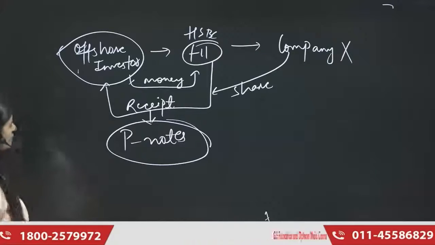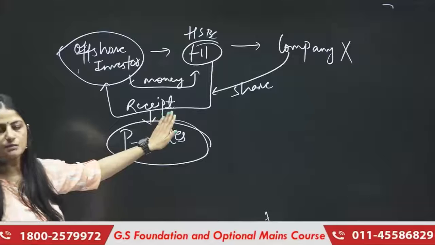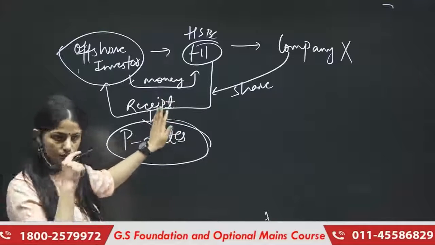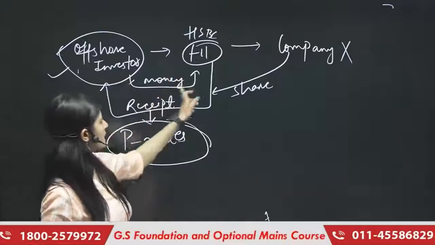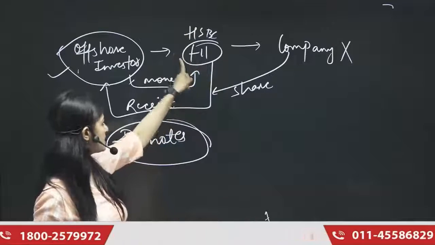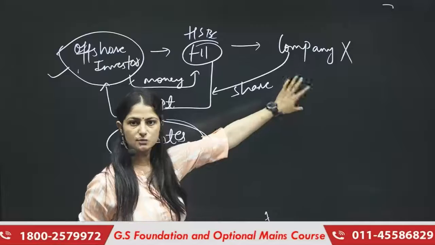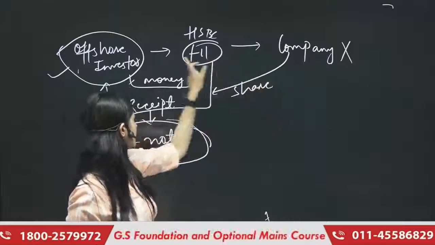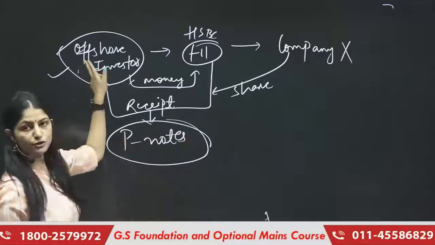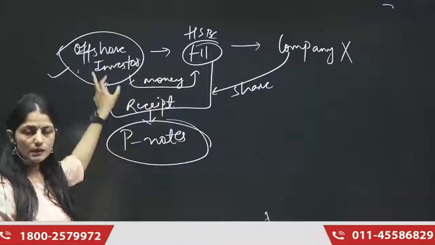I hope this is clear to you. You can also make the same diagram for an easy illustration. Let me repeat this. The offshore investor will give money to the FII. That FII will buy the shares of company X. As many shares as this foreign investor wants to take, it will buy those many shares and will give a receipt to the offshore investor, and that receipt is only the participatory note.